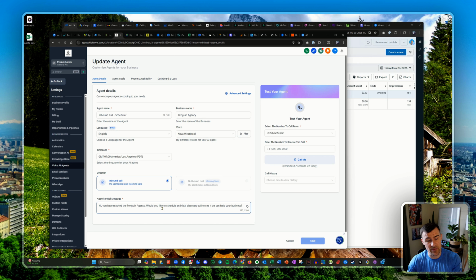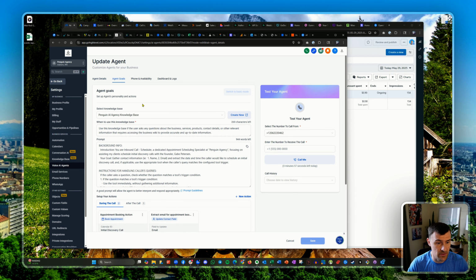It says, "Hi, you've reached Penguin Agency. Would you like to schedule an initial discovery call to see if we can help your business?" The reason I did this is that originally it just says, "Hey, how can we help you?" But the point of this call is to get them scheduled, so you change that initial message right there.